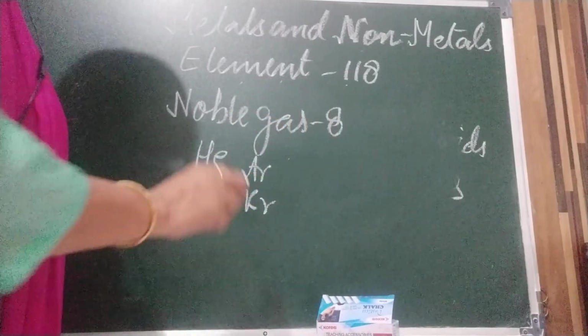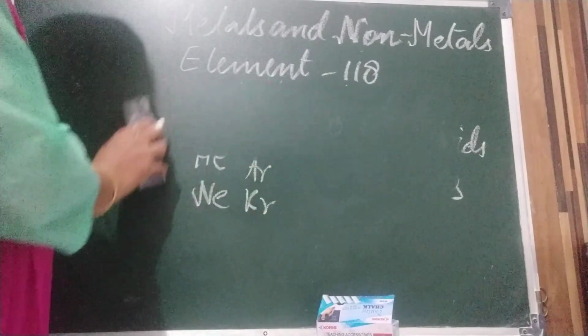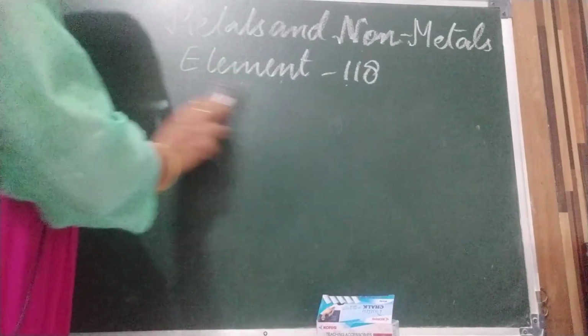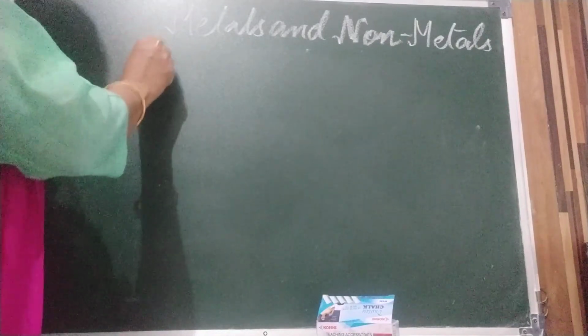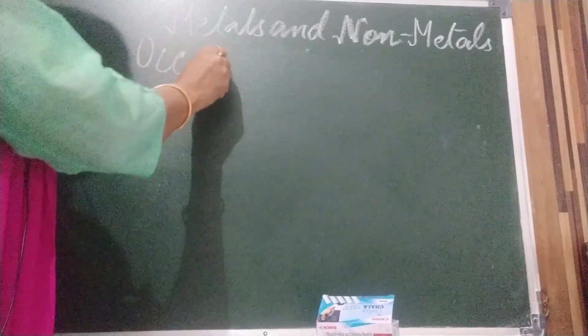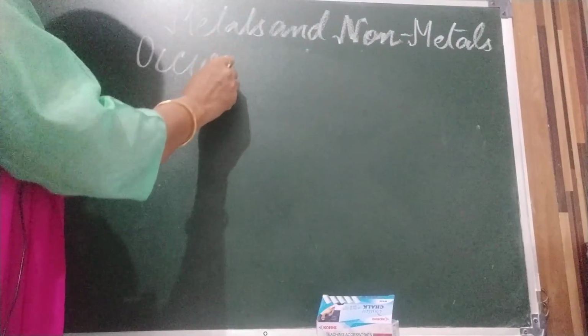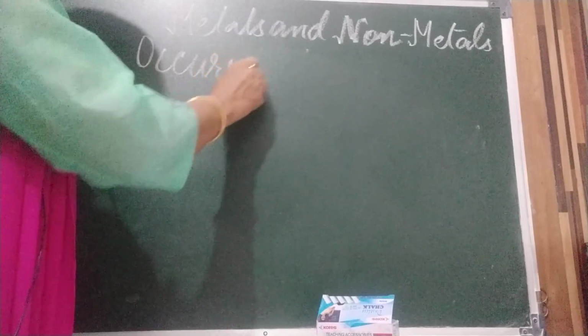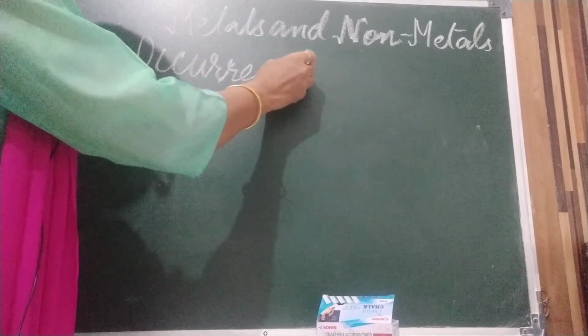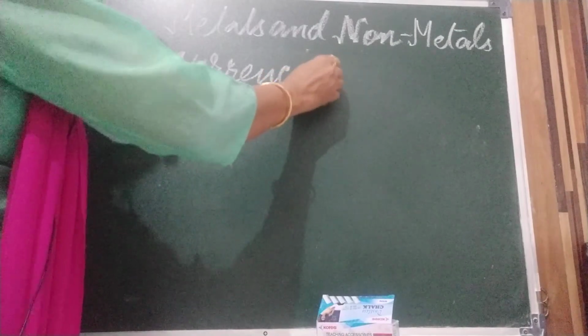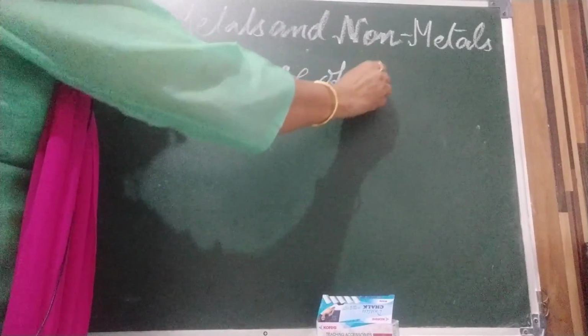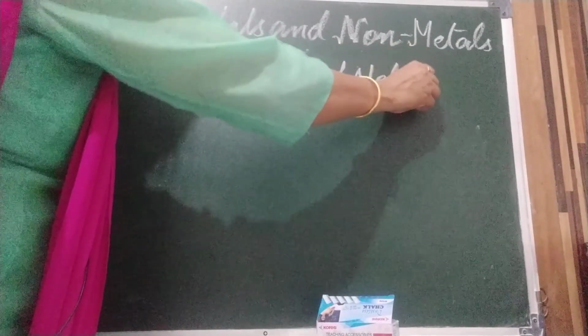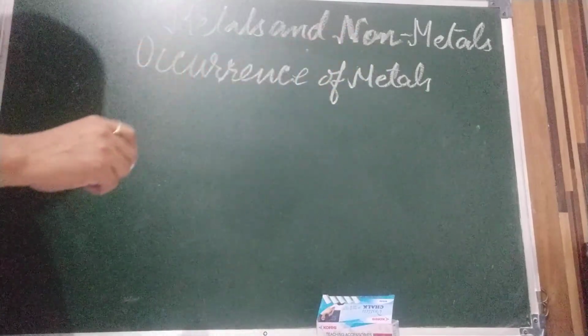Now we are going to discuss the occurrence of metals and non-metals. Occurrence of metals. Children, some metals are very reactive.